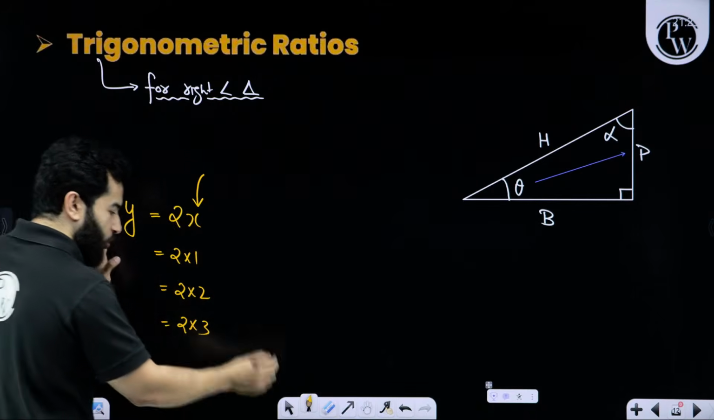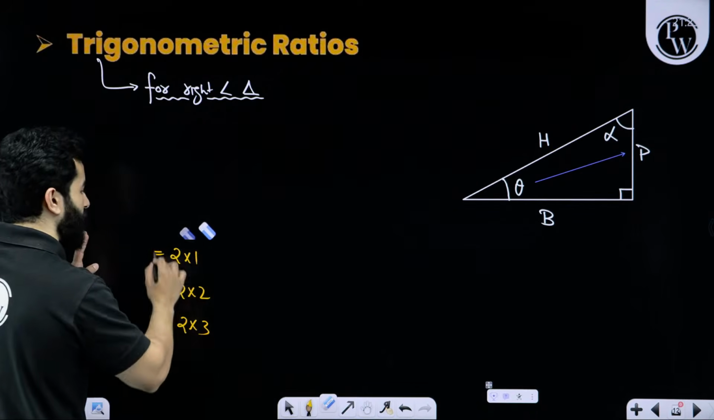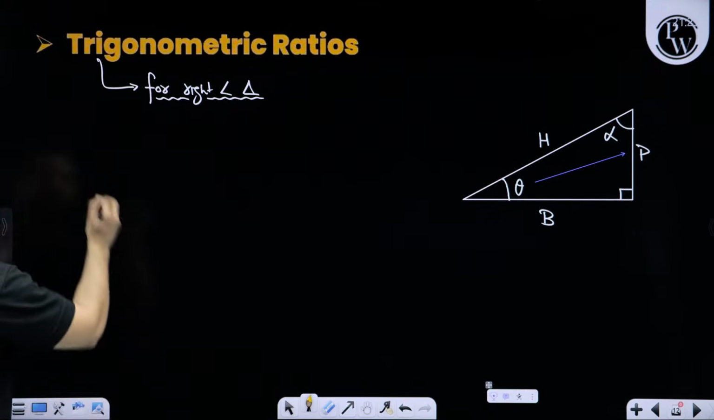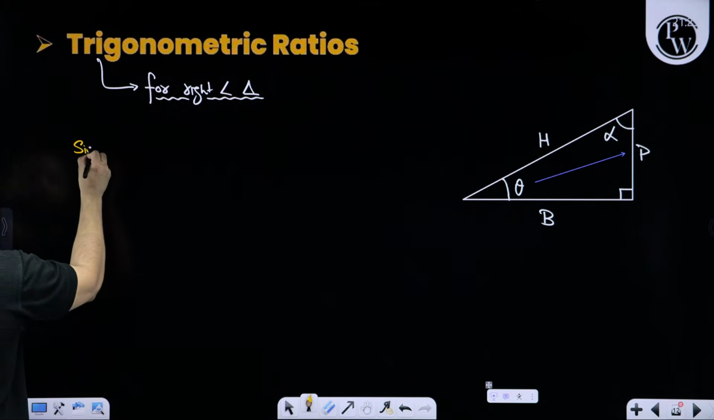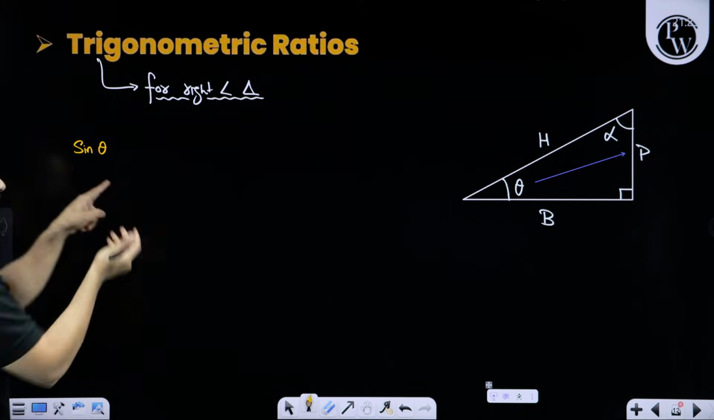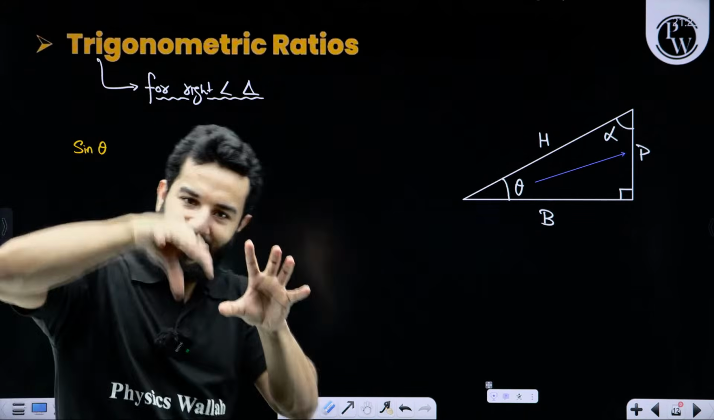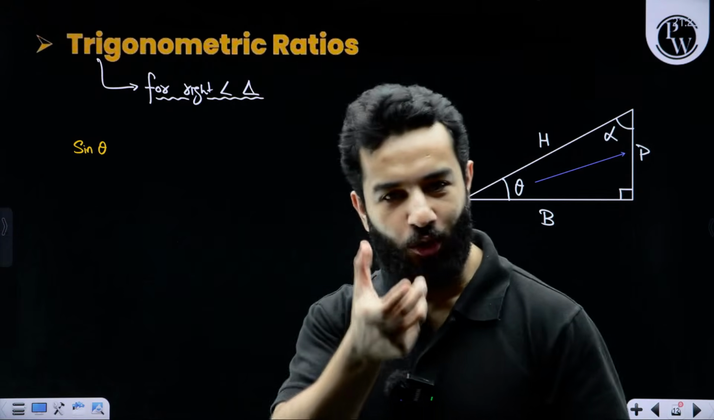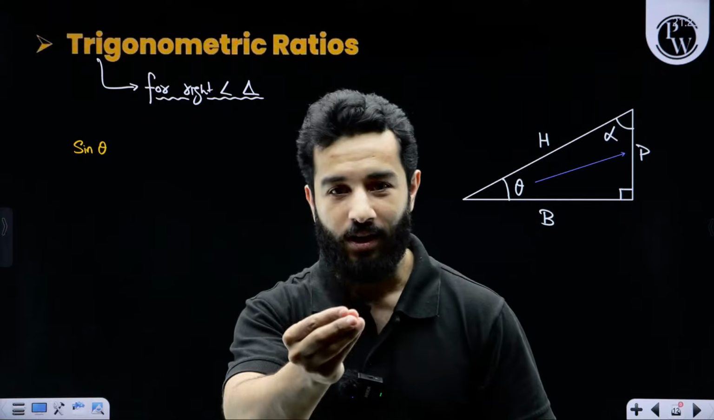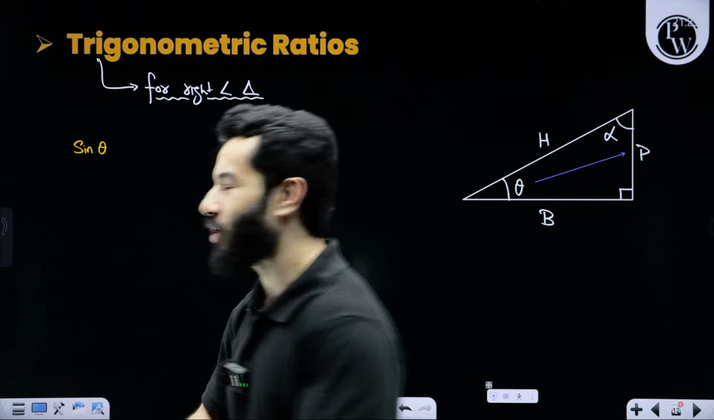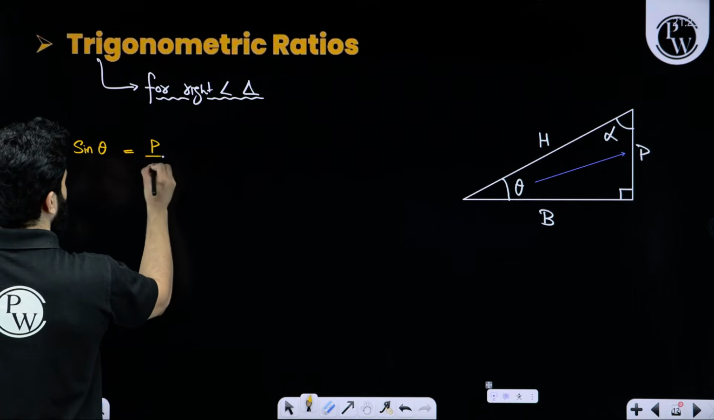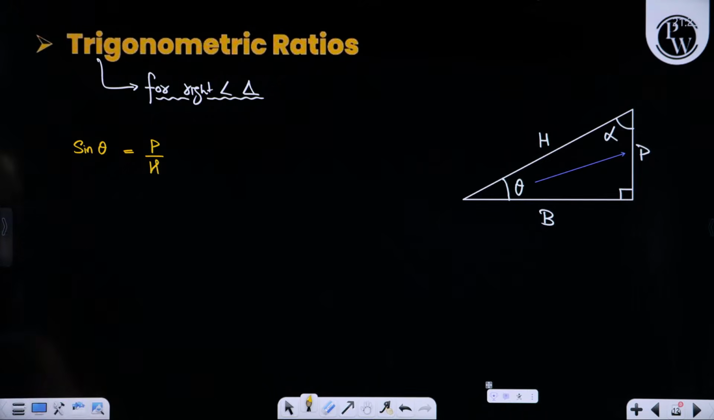So similar to this, my dear friends, we have got trigonometric functions also. We have got mainly 3 types of trigonometric functions. One is sine theta, where theta is the input, and sine is actually a function. It is a rule. And what is that rule? That rule is perpendicular upon hypotenuse. It is the ratio of perpendicular and hypotenuse.